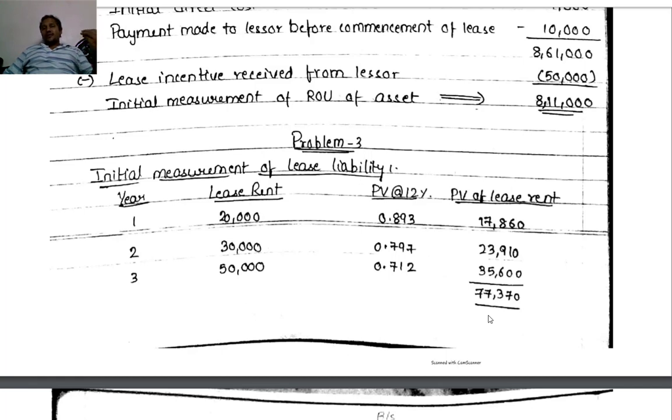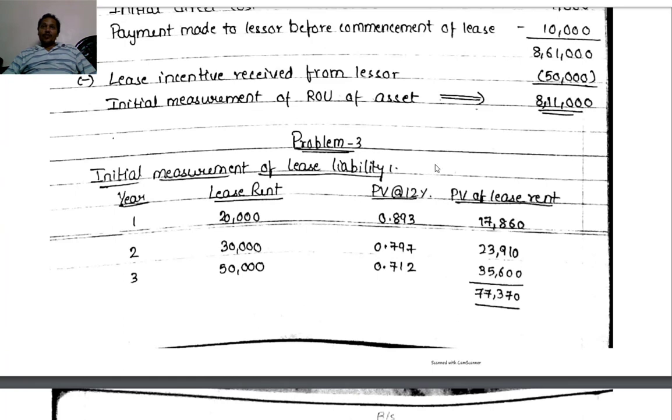So against that liability and interest, at the end of the year we are paying 20,000. We have to adjust that 20,000 lease payment. Then the liability will reduce to some extent at the end of the first year. Then the second year also, lease liability plus interest at 12% minus lease payment, so the liability still reduces. Like that, it is spread over a period of 3 years. This is with respect to lease liability.